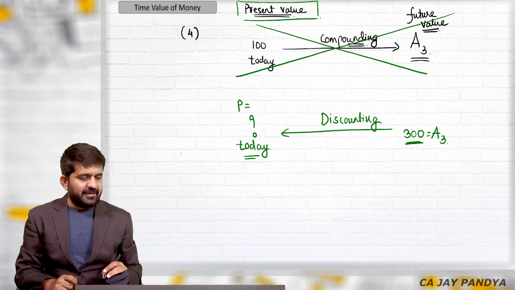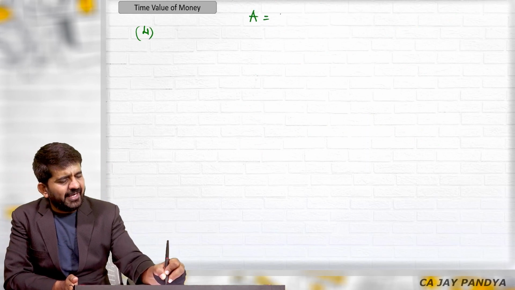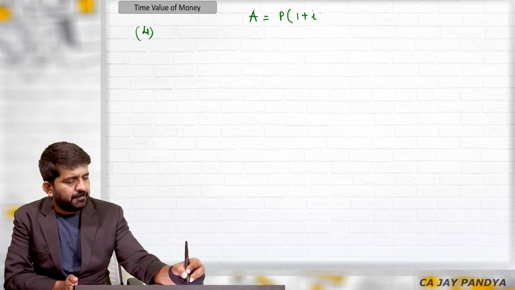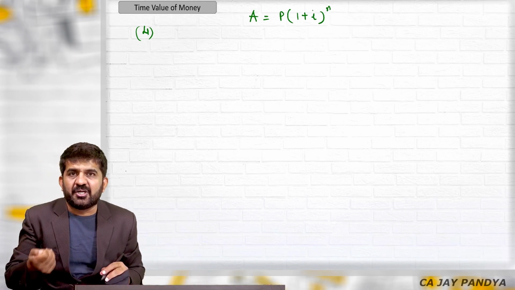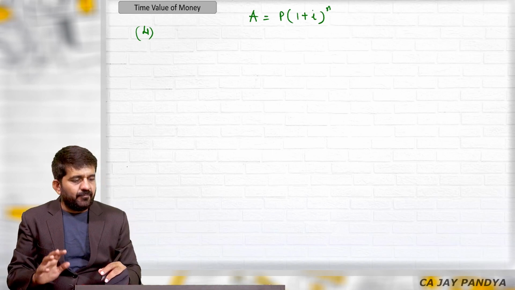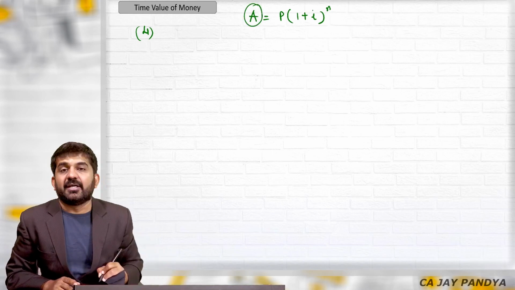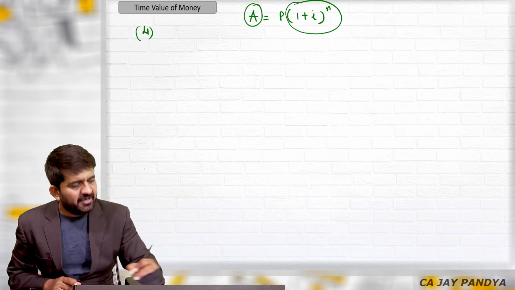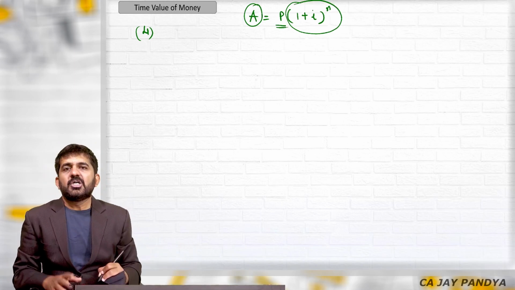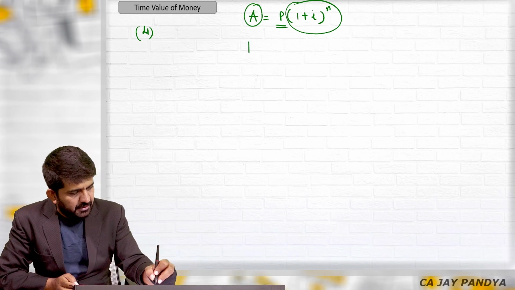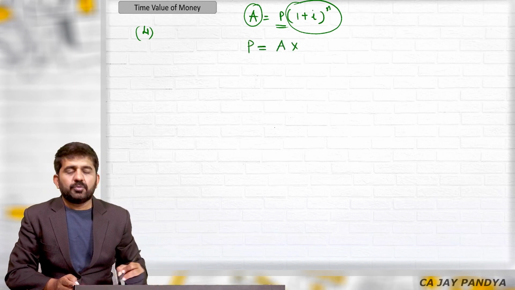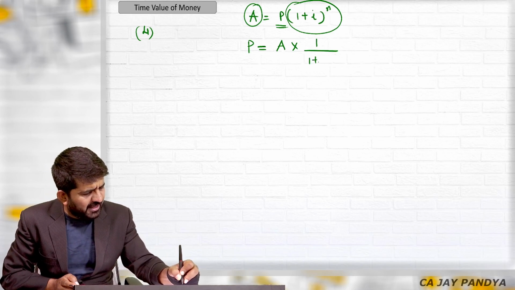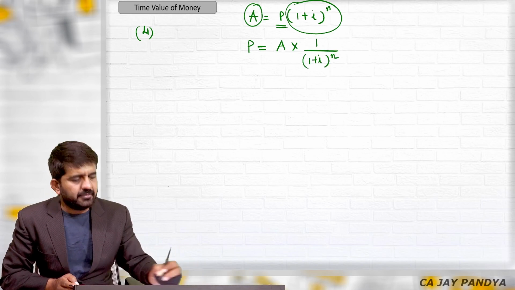Please try to understand. We have a basic formula of A is equal to P into (1 plus I) raised to n. Sir, will we be using another formula? No. Now onwards, this A will be given. This will be available. You need to find out P. So I'm just changing the sides. P is equal to A into 1 divided by (1 plus I) raised to n.